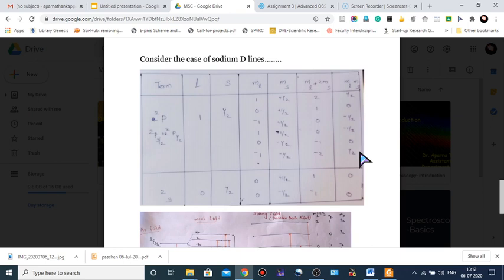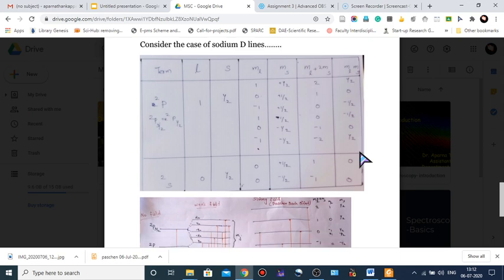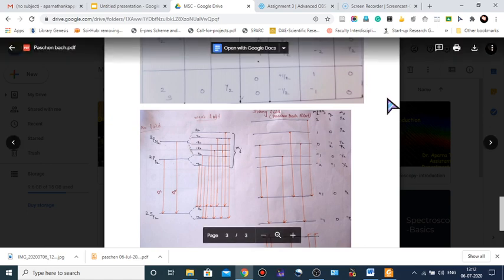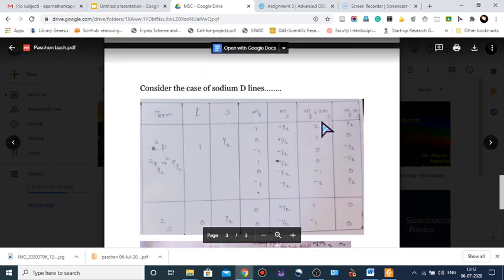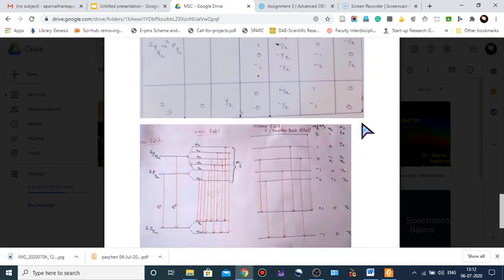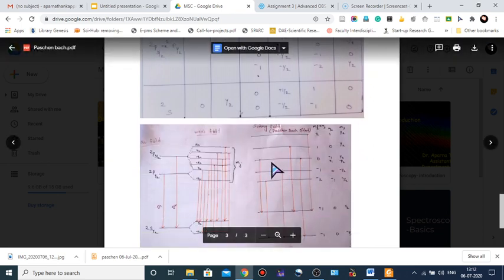We have 5 sublevels of P and 2 sublevels of S level, as shown in the figure. For the same value of ML plus 2MS and ML plus MS, they coincide, so we will get only 5 sublevels.